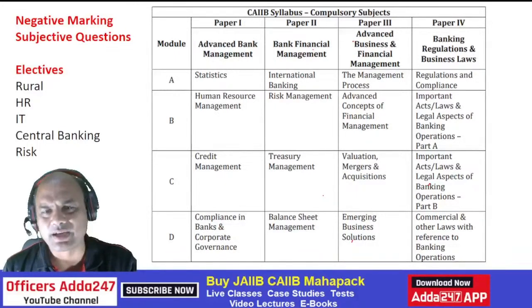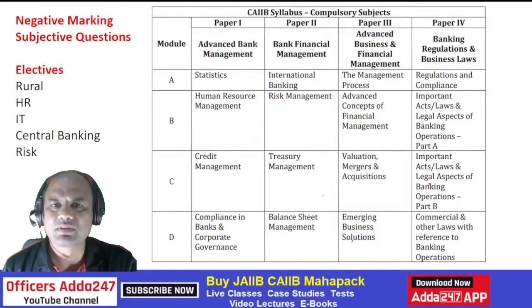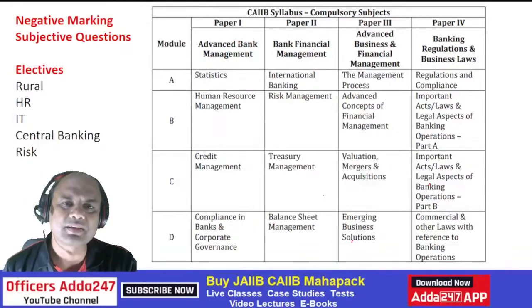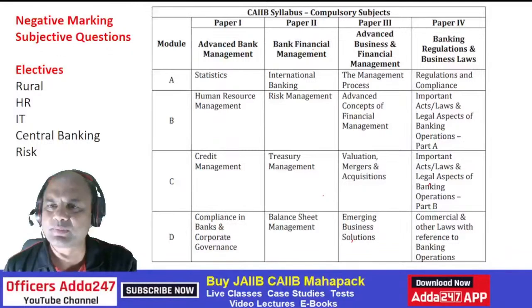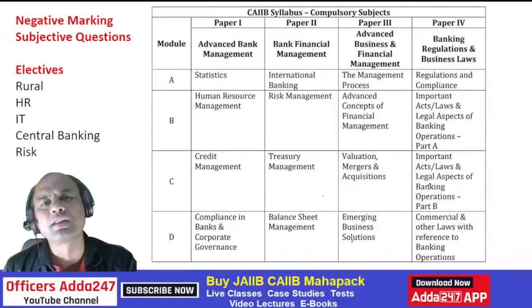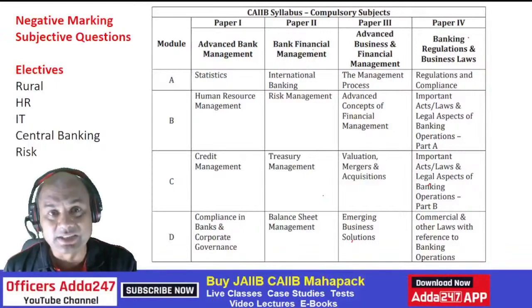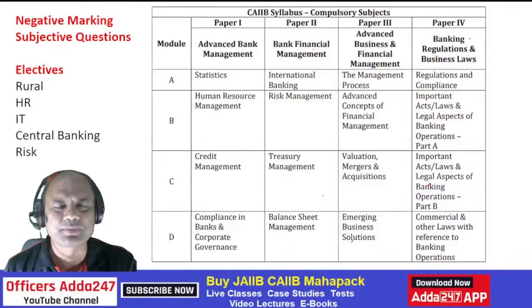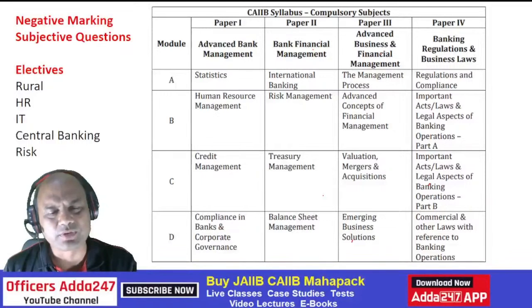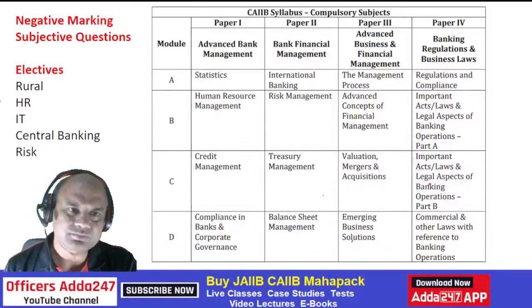Difficult ones are here. I won't keep you in some ivory tower or daydreaming that the paper is easy. The paper is difficult. ABM, BFM, ABFM, and BRBL are all equally difficult. BRBL you will be able to clear if you have done legal, if you did JAIIB recently, not this May, earlier. You might have done legal at that time, so that becomes easier. But these 3 are tougher. Keep it very simple.